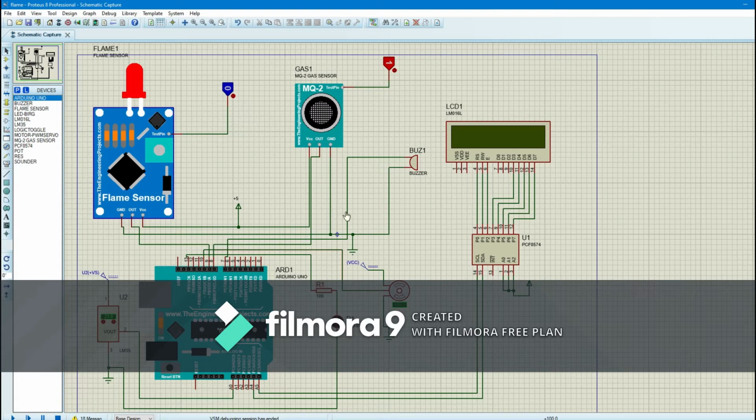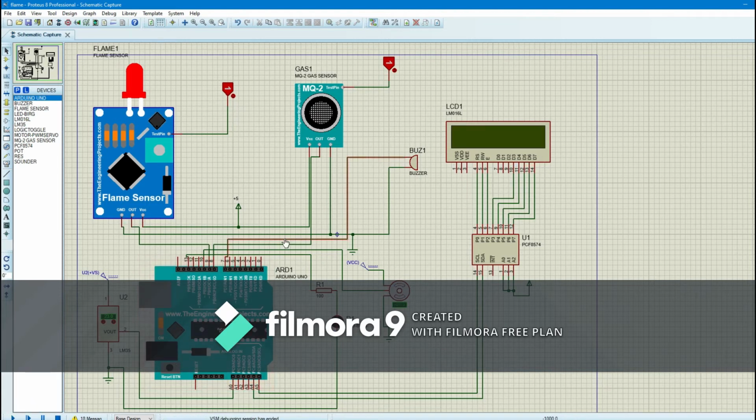Okay, so let's see what if the flame sensor is equal to 1 and the gas sensor equal to 1, but the temperature still remains unchanged. So let's see. The buzzer will make noise, and the LCD will show kebakaran because there is presence of flame and gas, but the servo motor and the LED remain unchanged.